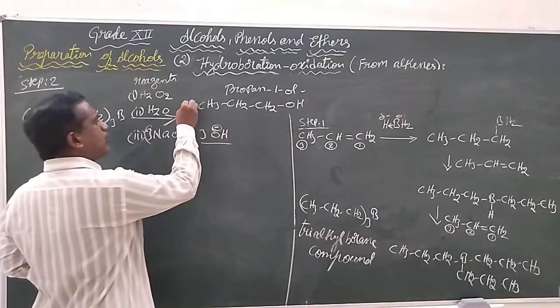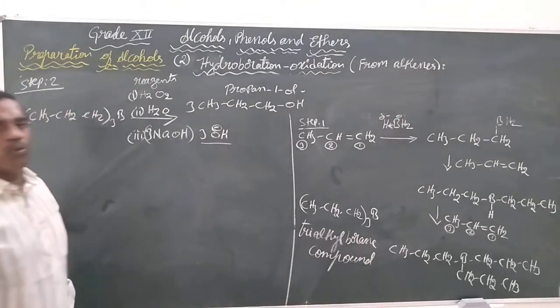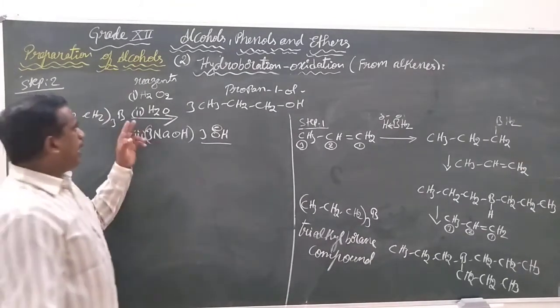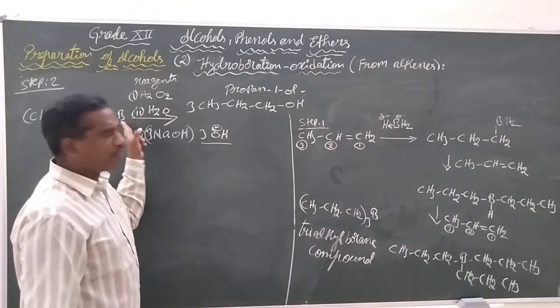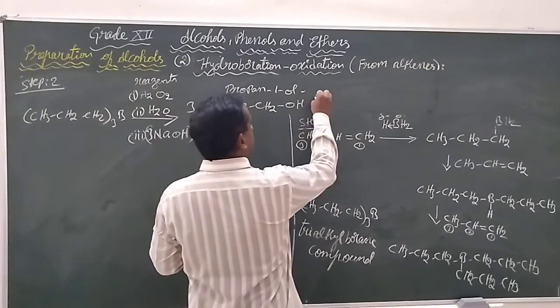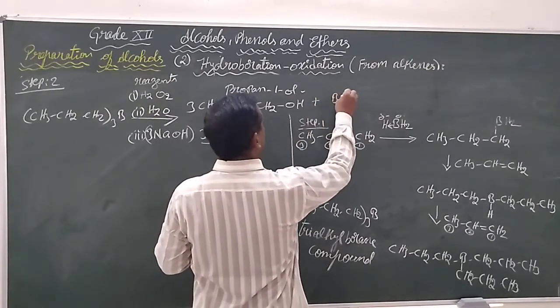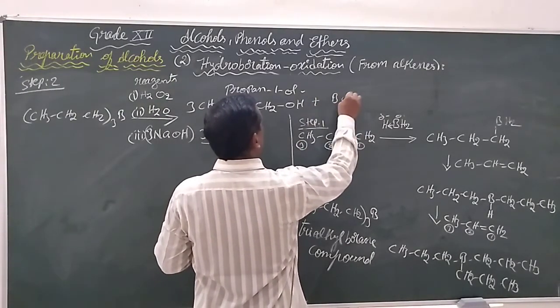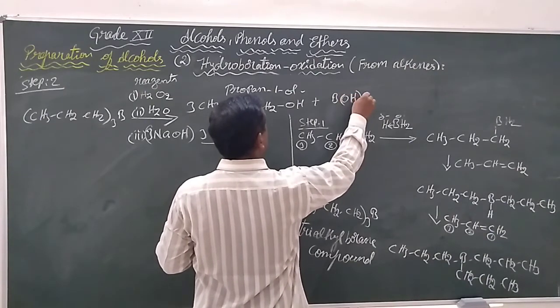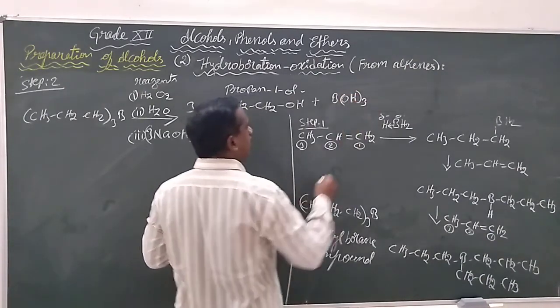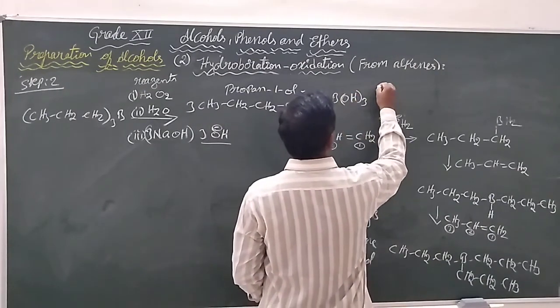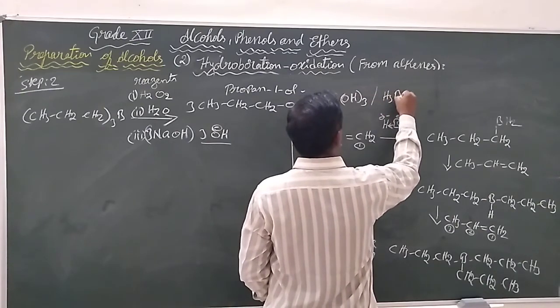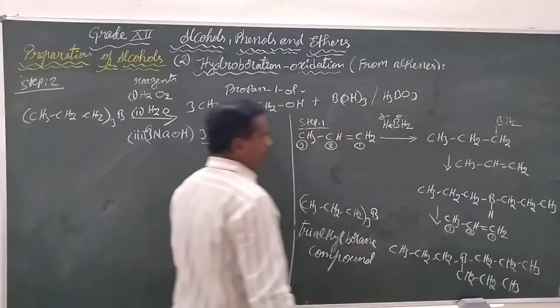So altogether we can find 3 moles of propanol, and the boron which is left over will be given out as the byproduct, B(OH) thrice, which is also called H3BO3.